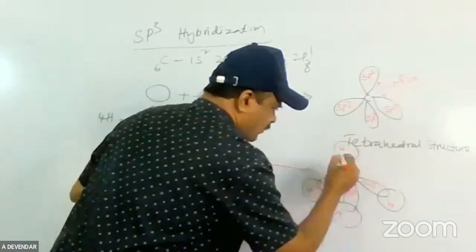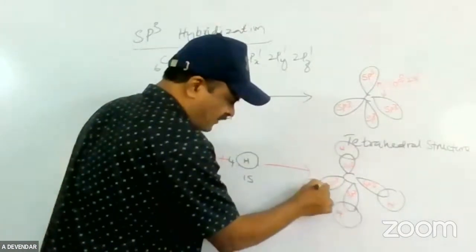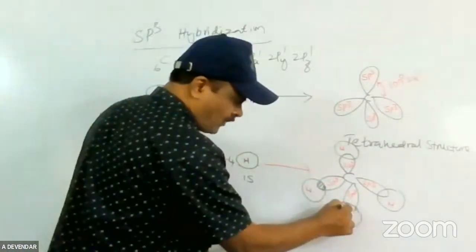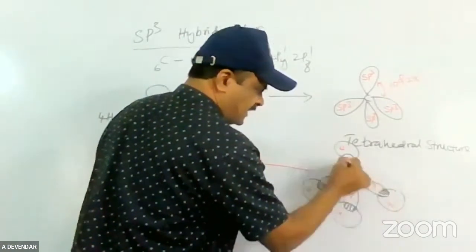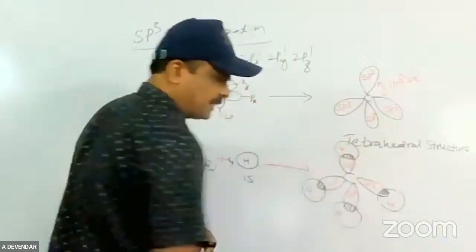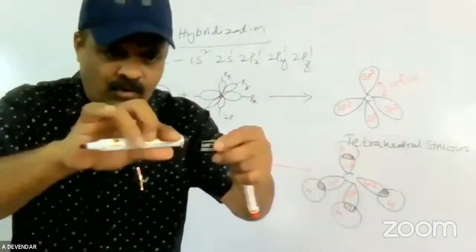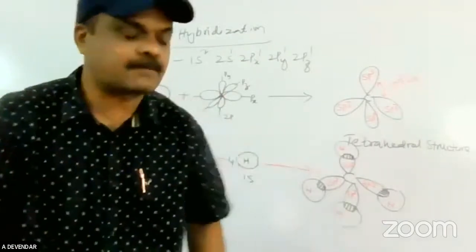Here a linear overlapping takes place between sp3 and H. When this overlapping takes place, a bond is formed, and this bond is called a sigma bond.